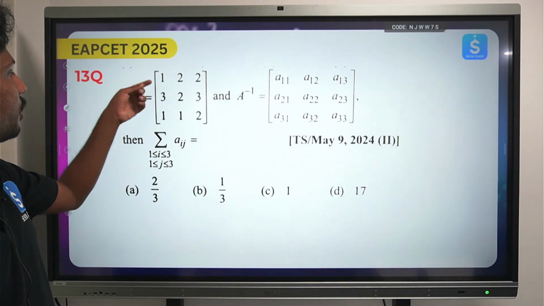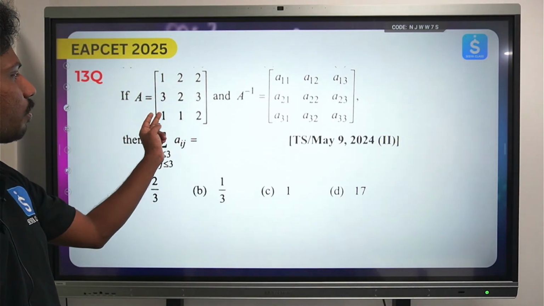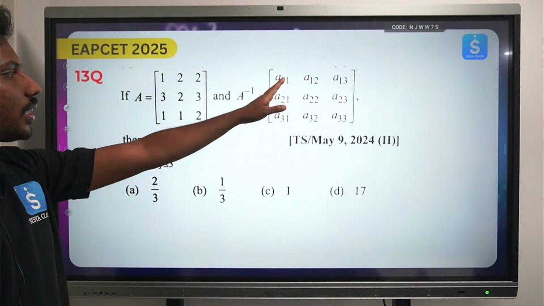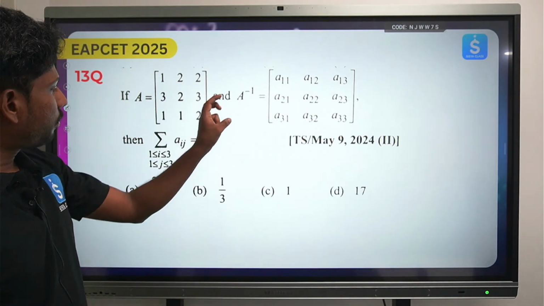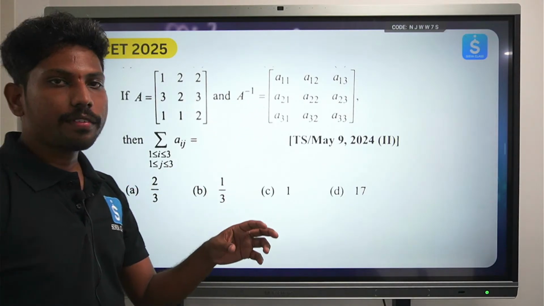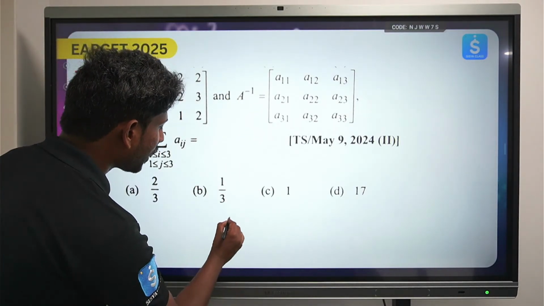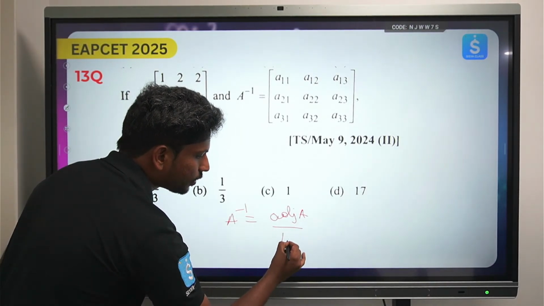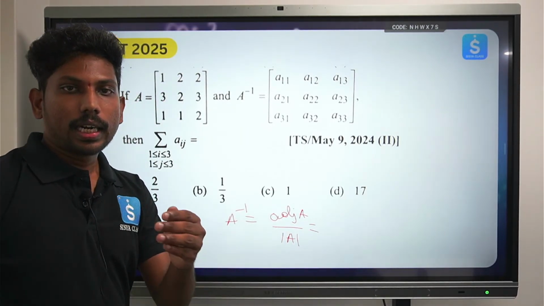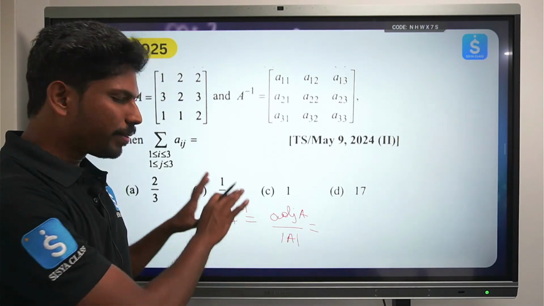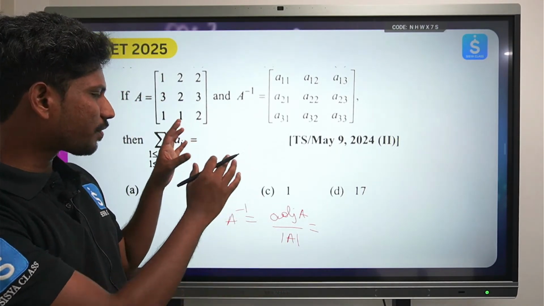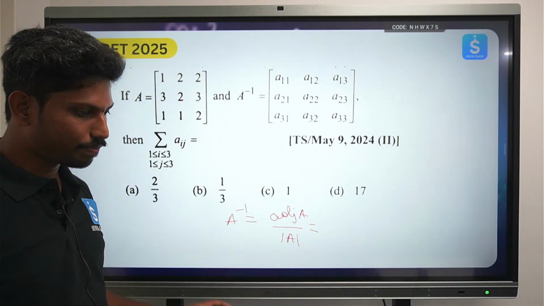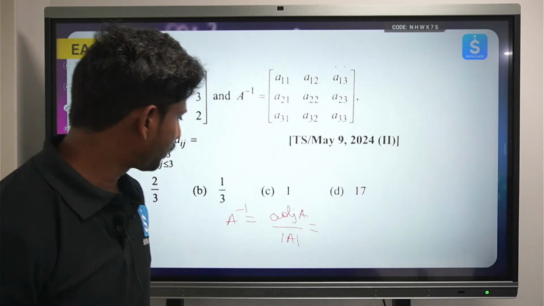The next one is you have A is 1 2 3 2 3 1 1 2, you have A inverse is this. So how do you find the summation of all the elements? Okay, so ikkada first how can we find A inverse? A inverse is nothing but adjoint A by det A. Adjoint A by det A ఈ రోజు మనం పొద్దున క్లాస్లో మాట్లాడుకున్నాము. కాకపోతే ఏంటంటే ఈ adjoint we'll have a complete discussion about the determinants, but as of now we have got that limited amount of information where we are in a position to actually solve. Okay, so let's solve this.